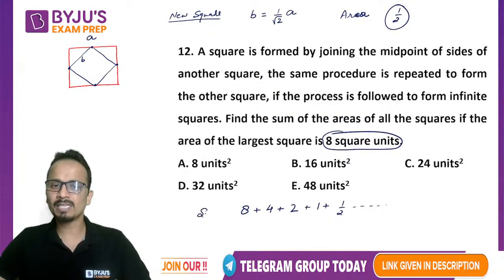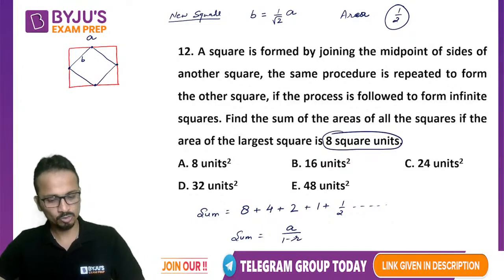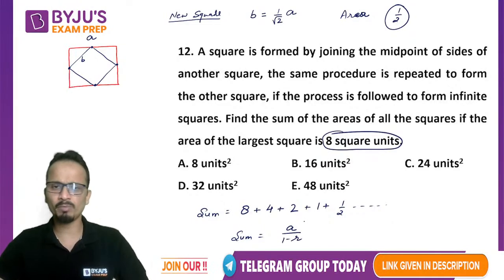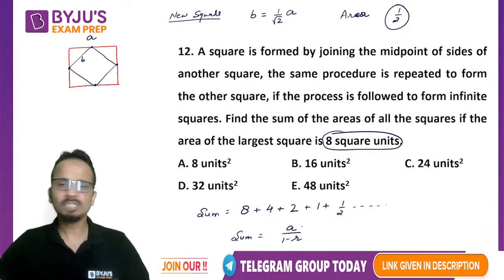Now this is nothing but a geometric progression. The sum of infinite terms of a geometric progression, the formula is a upon 1 minus r. So yes, Ram has given a correct formula. So this is an infinite GP. The sum of infinite GP is a upon 1 minus r.